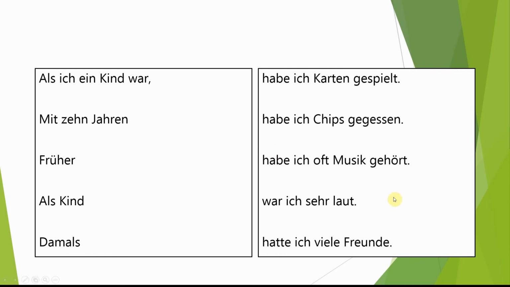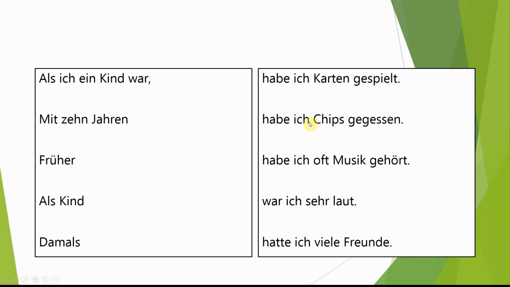Hopefully you've recognized that all of these five sentences are in the past tense. The top three in the perfect tense, these two just using the imperfect tense of haben and sein.